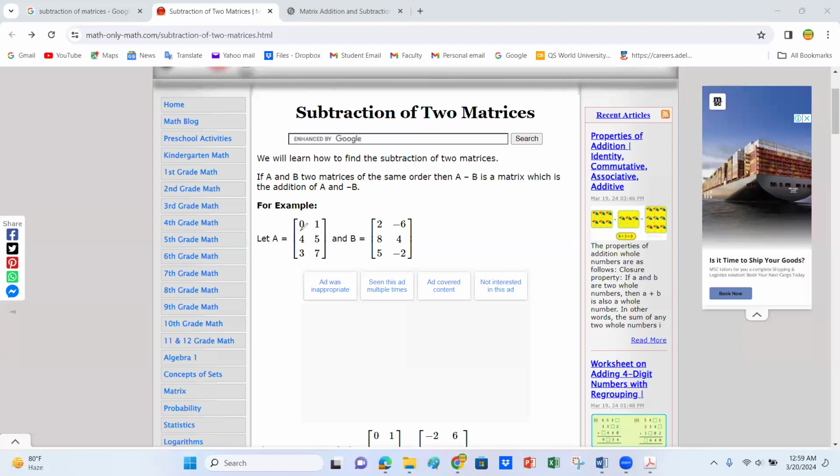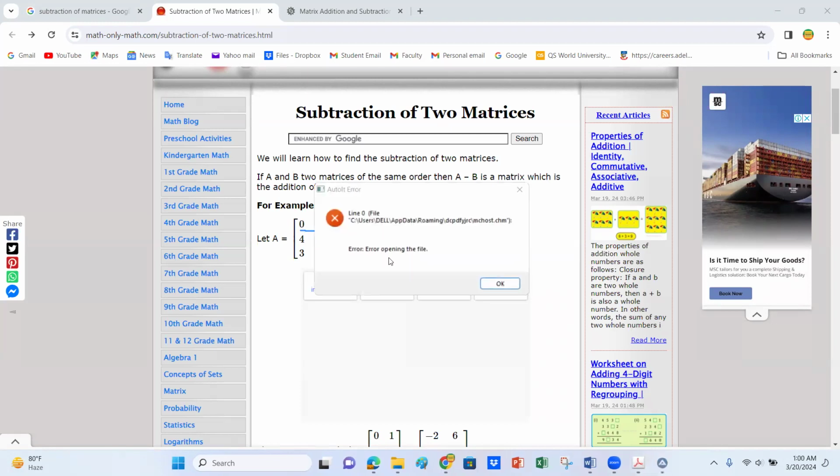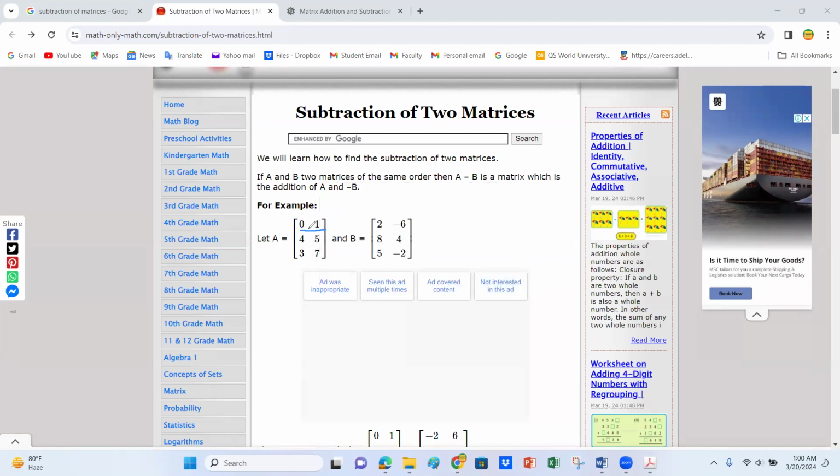it has 1, 2, and 3, 3 rows. Here it also has 3 rows, and there are 2 columns, and in matrix B there are also 2 columns. So its order, we can write here, is 3 by 2, 3 multiplied by 2. So both have the same order, the order of matrix A and matrix B.